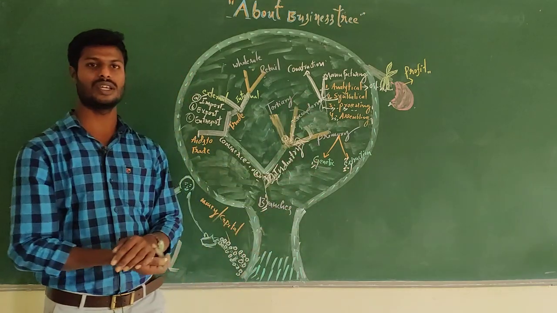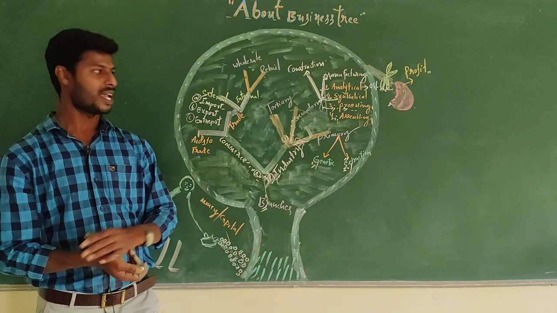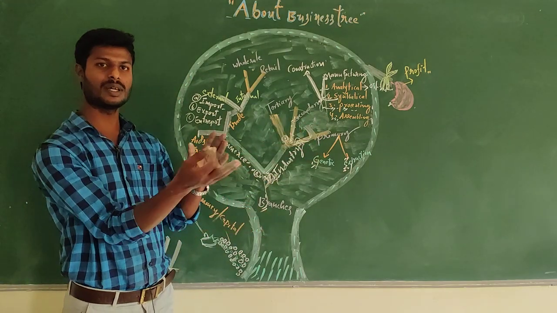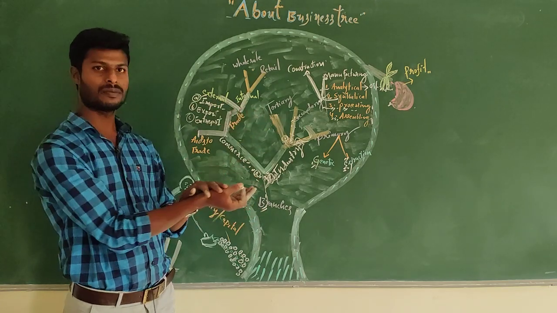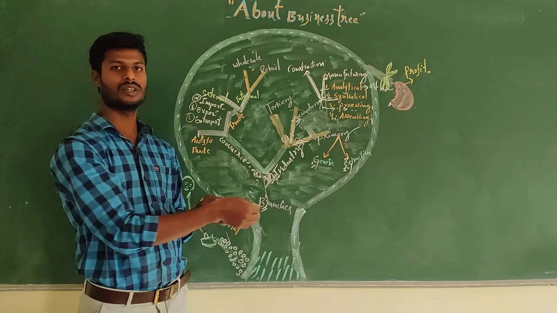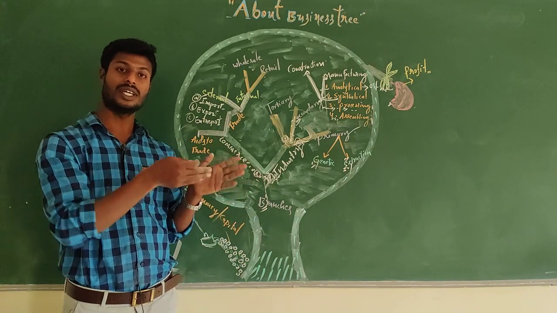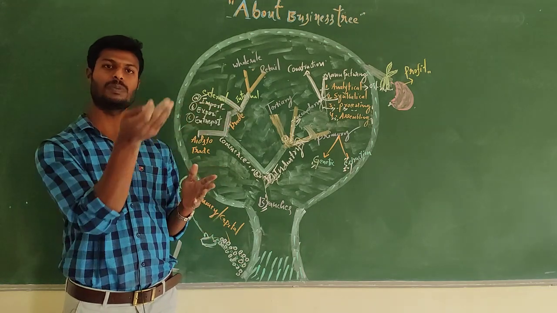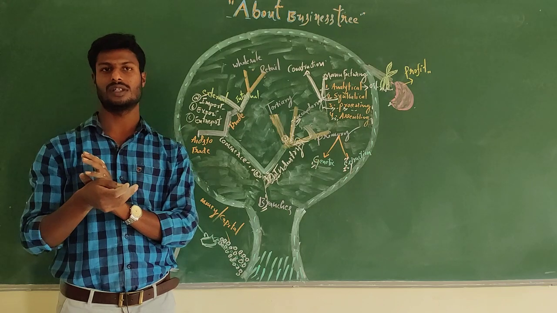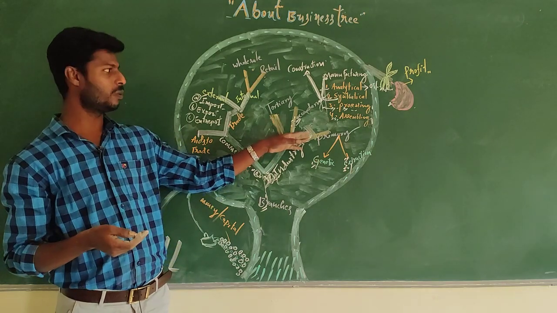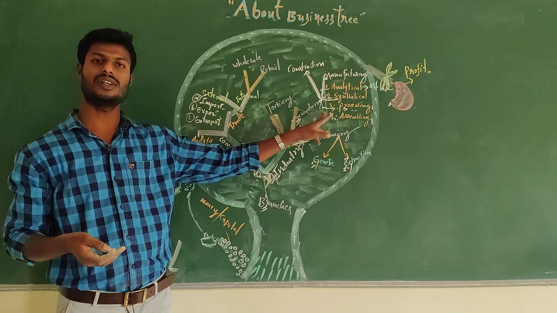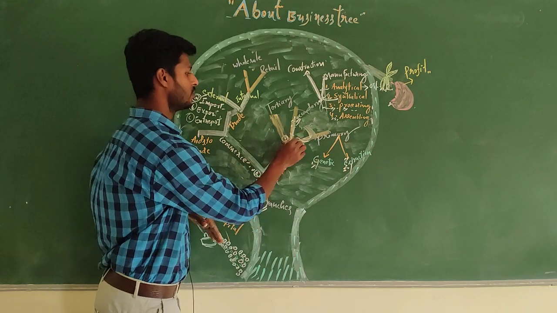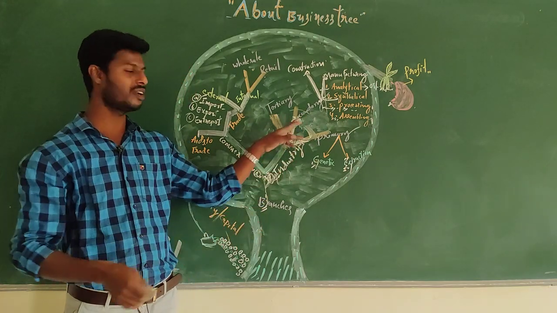The next one is secondary industry. What is secondary industry? It is a type of industry that starts with the help of primary industry. Primary industries supply their output, resources, to the secondary industries. Secondary industries always depend on the supply of the primary. Without primary industries, there is no existence for secondary industry.